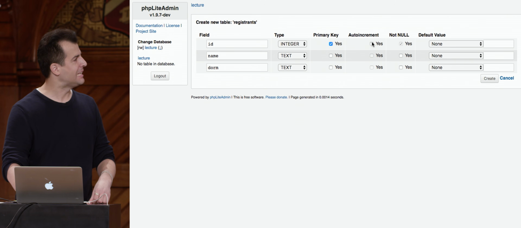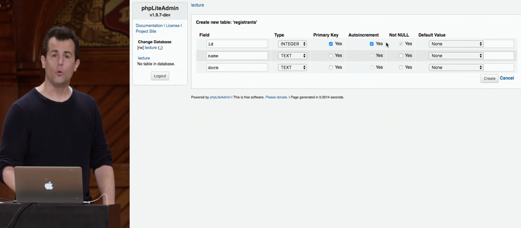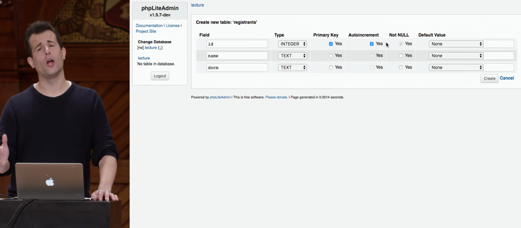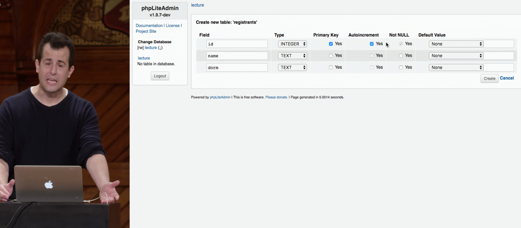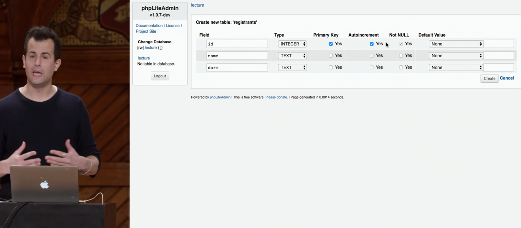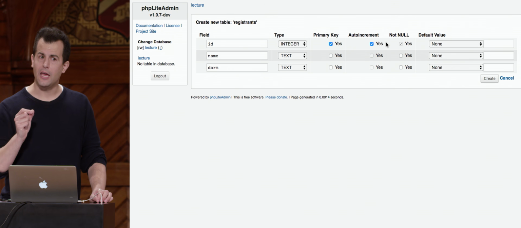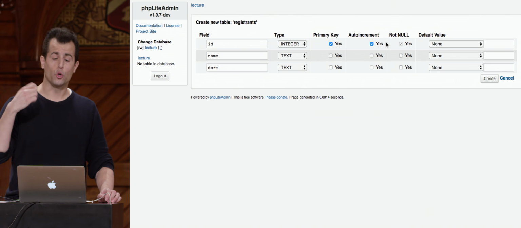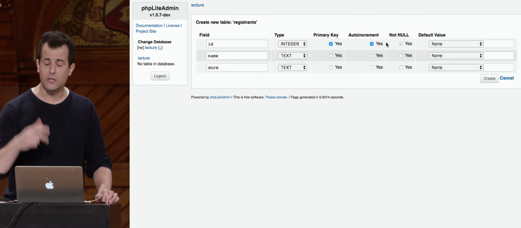And you know what? Better yet, and this is one of the features you get for free with many relational databases, auto increment. I, the programmer, I don't care what number Zamila is. I don't care what number David or Rob is. I just want them to have a number, whatever it is, but I don't want them to be the same. So let me just let my database auto-increment this ID. Give the first user 1, the second user 2, the third user 3, and so forth.